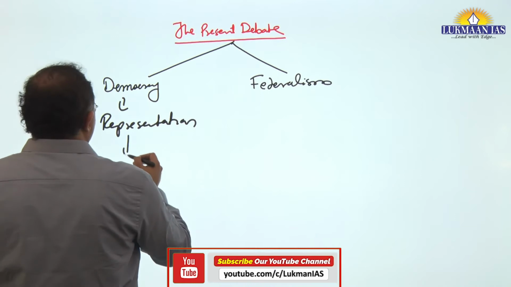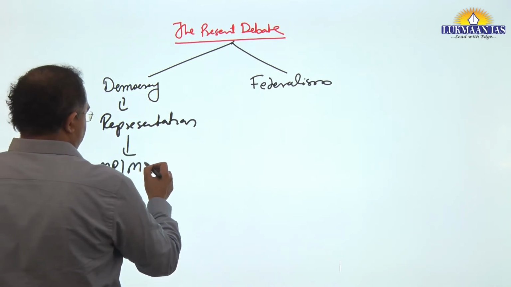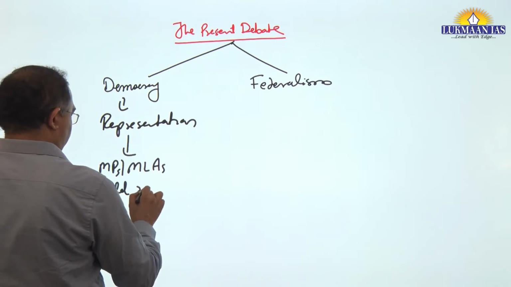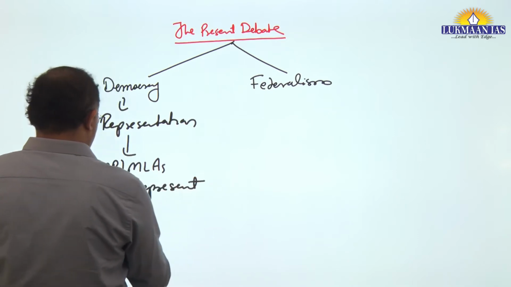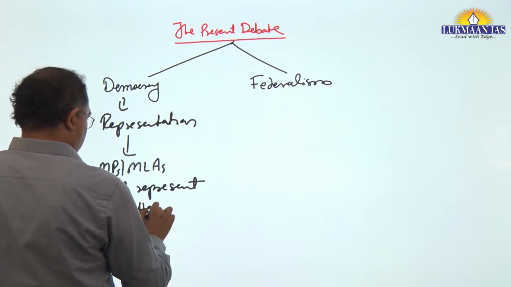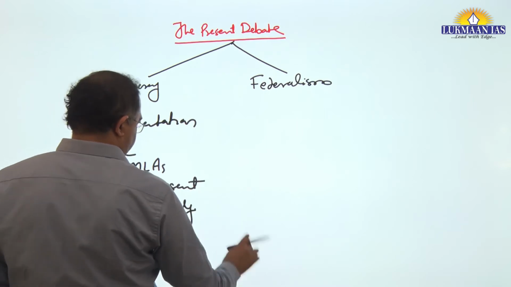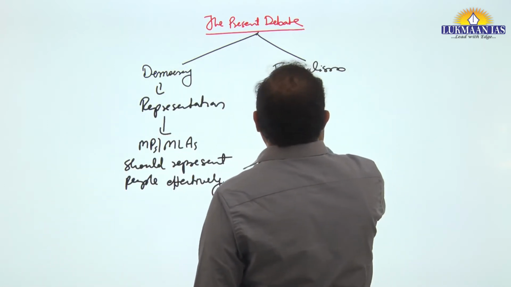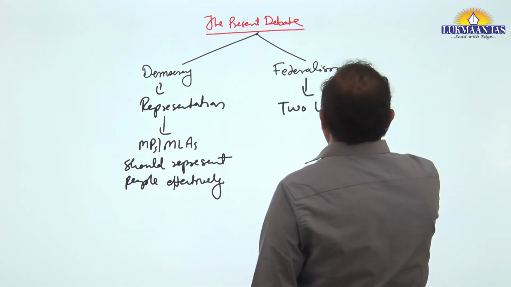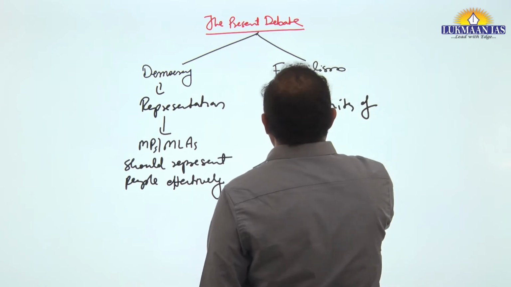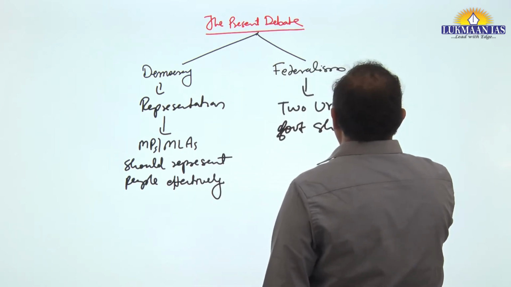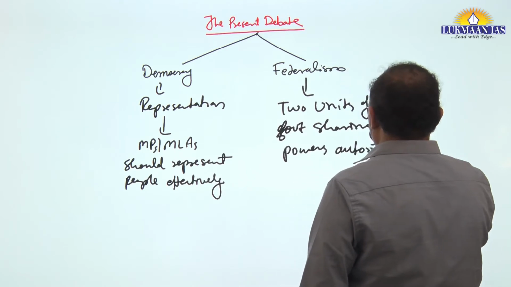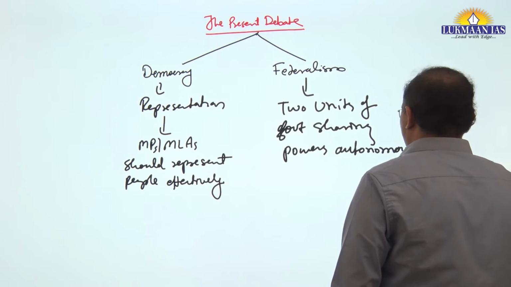Representation means basically MPs, MLAs, who should represent effectively. Federation means autonomous.